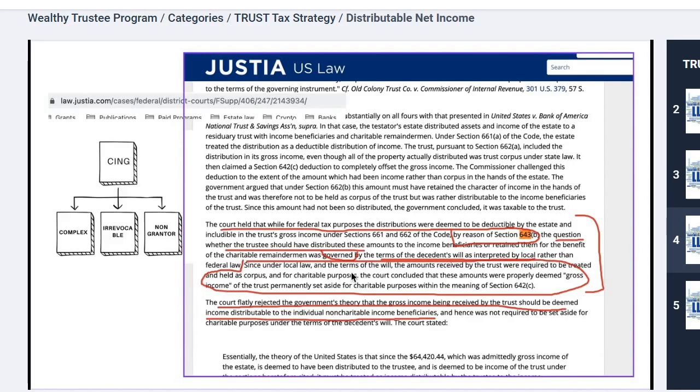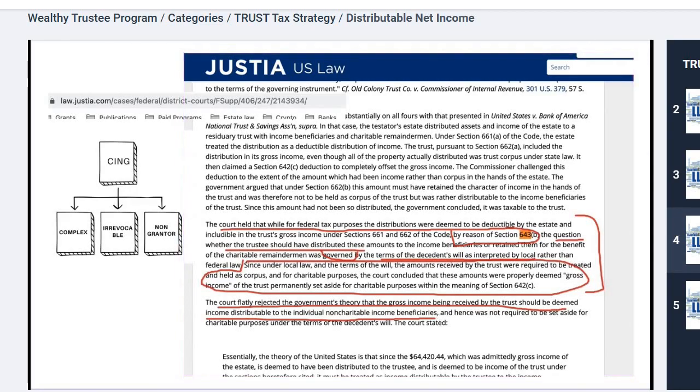Since under local law, the term of the will, the amounts received by the trust were required to be treated and held in the corpus, the court concluded that the amounts were properly deemed gross income of the trust permanently within the meaning. The court flatly rejected the government's theory that the gross income being received by the trust should be deemed income distributable to the individuals, okay, with the beneficiaries.